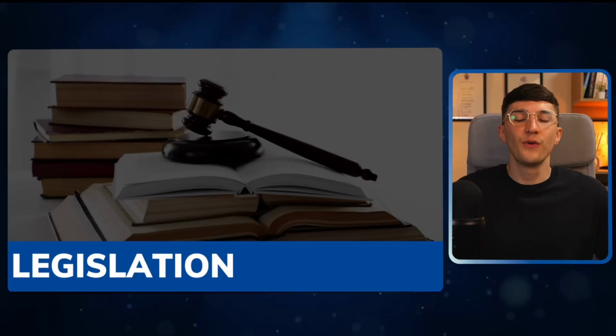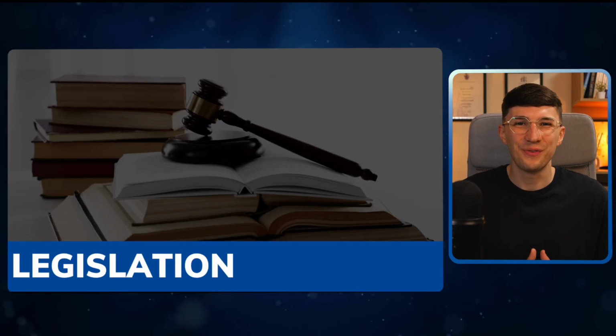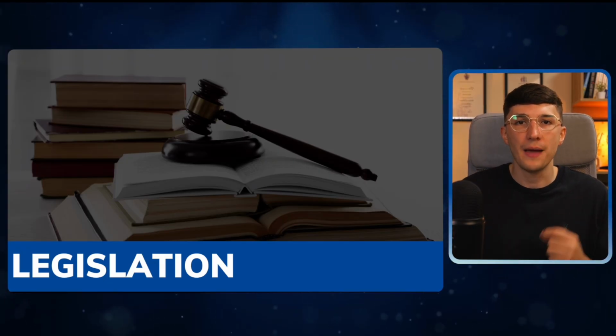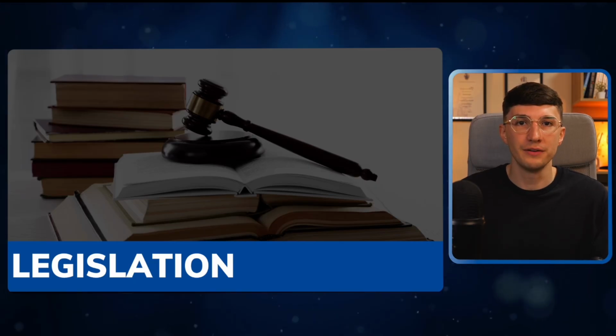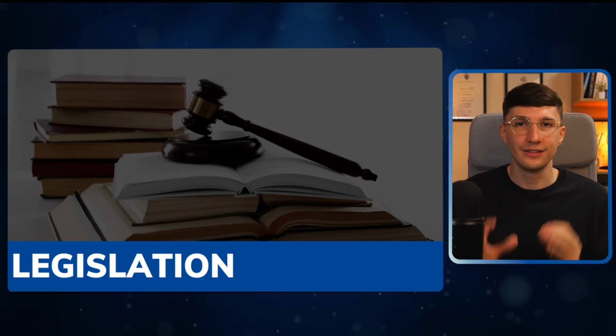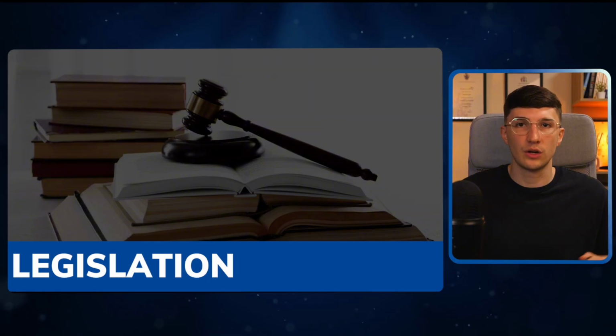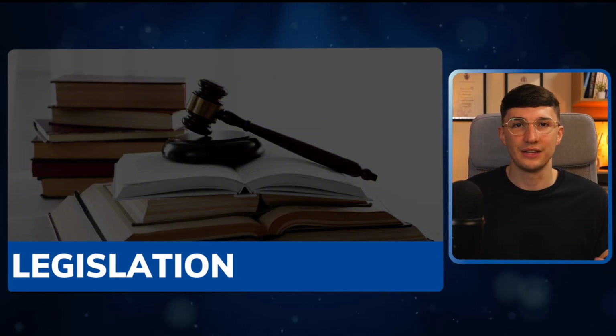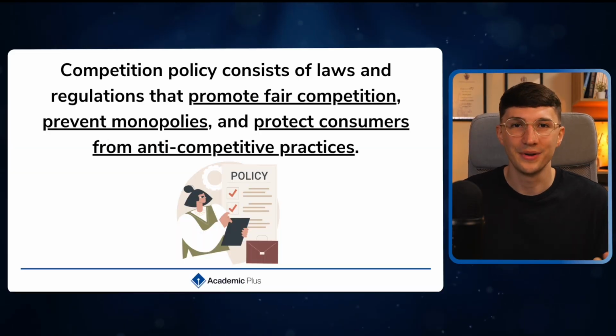Let's get into it. The first topic that we're going to take a look at in this revision video will be legislation. Now essentially, legislation is the laws that a business must follow and abide by, which would therefore mean they will impact their decision making. And our key laws will include the competition laws, labour market laws, and also environmental legislation. Starting off with our competition laws.